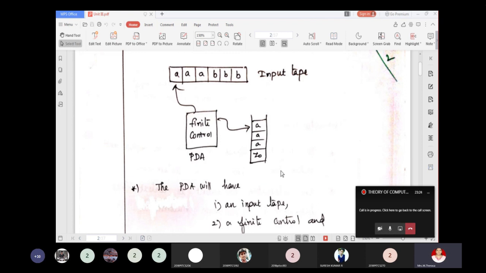The presence of the stack means that, unlike the finite automata, the pushdown automaton can remember an infinite amount of information. However, unlike a general purpose computer, which also has the ability to remember an arbitrarily large amount of information, the pushdown automaton can only access the information on its stack in a last in first out way.